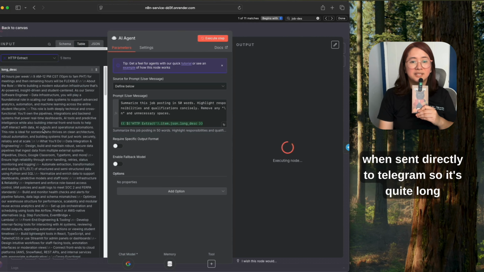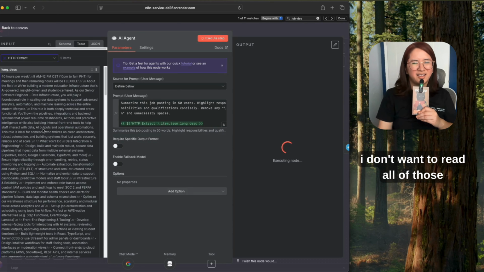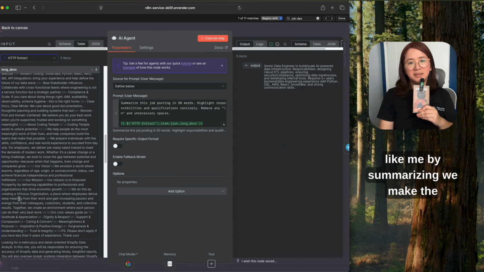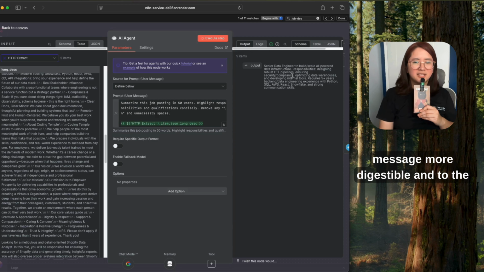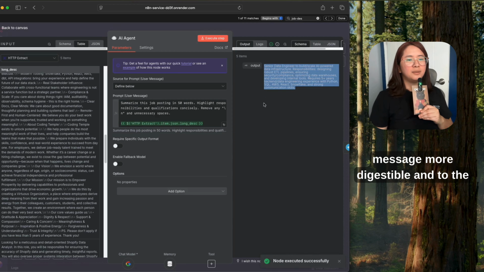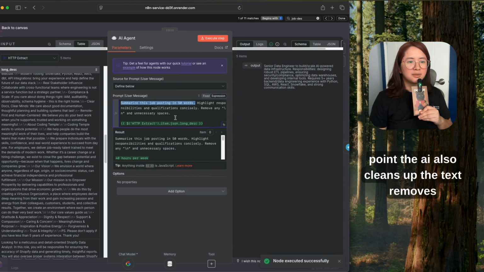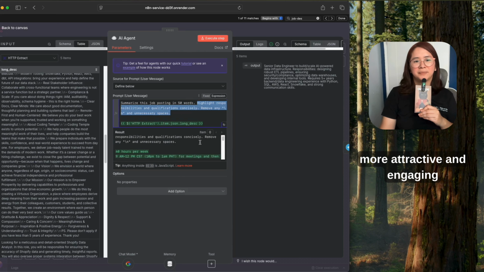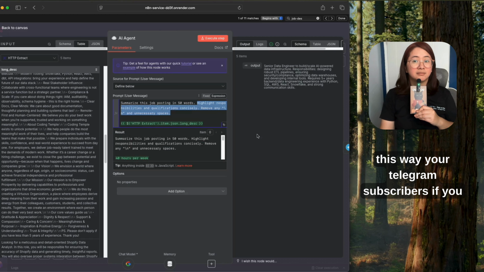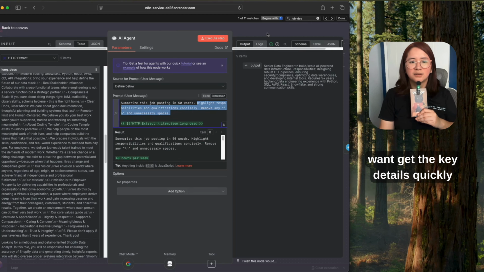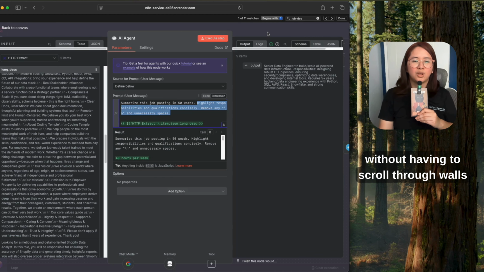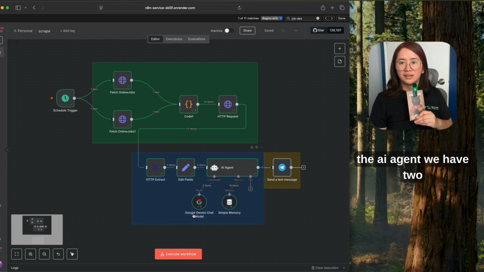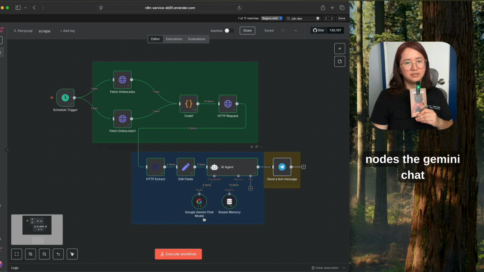sent directly to Telegram. So it's quite long. I don't want to read all of those. People might just want to skip them. So yeah, like me. By summarizing, we make the message more digestible and to the point. The AI also cleans up the text, removes unnecessary fluff, and makes the wording more attractive and engaging. This way, your Telegram subscribers, if you want, get the key details quickly without having to scroll through walls of text.